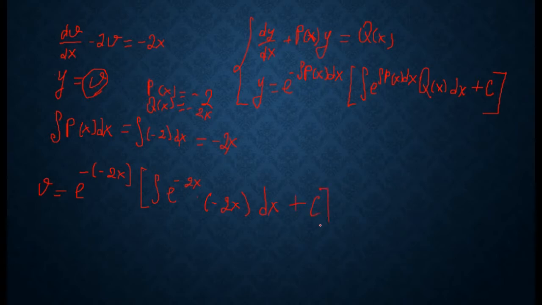This will be the solution of our differential equation.